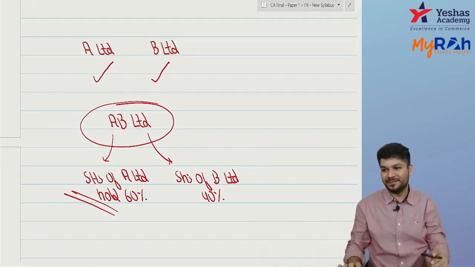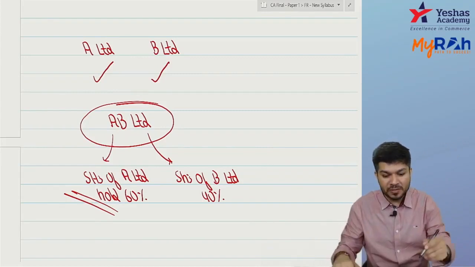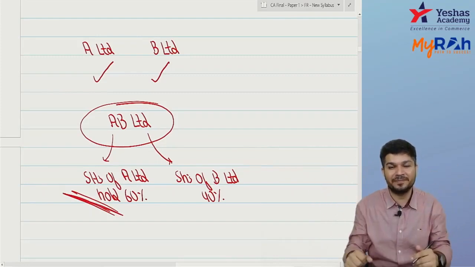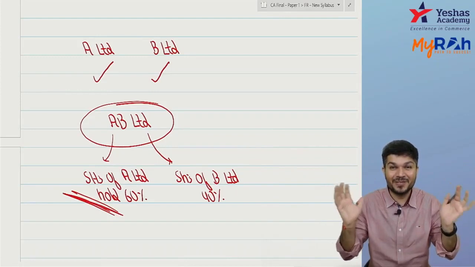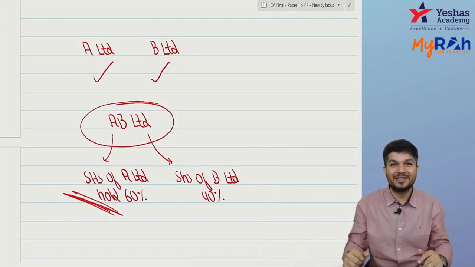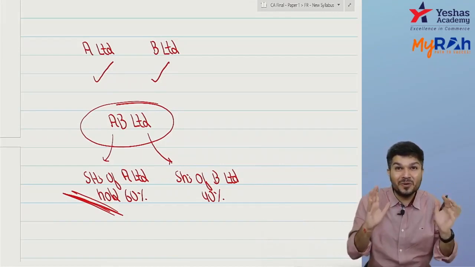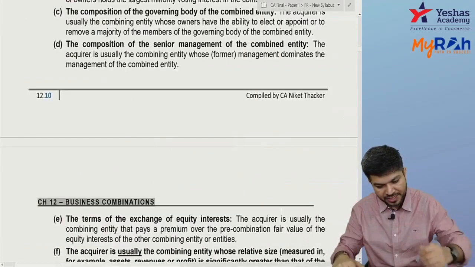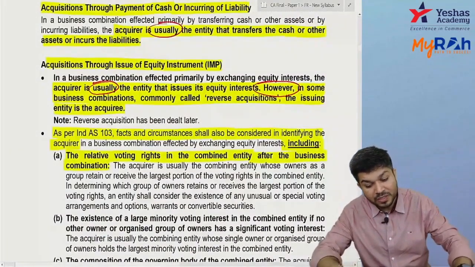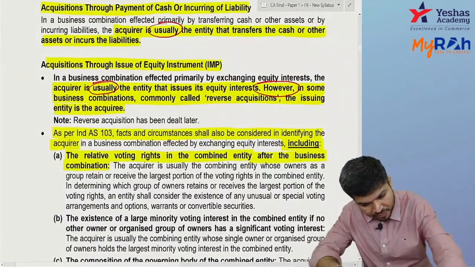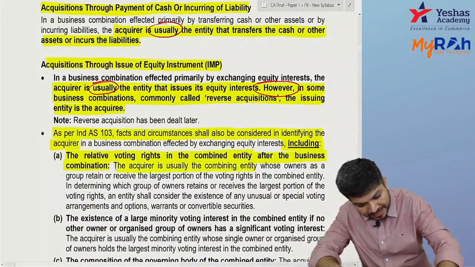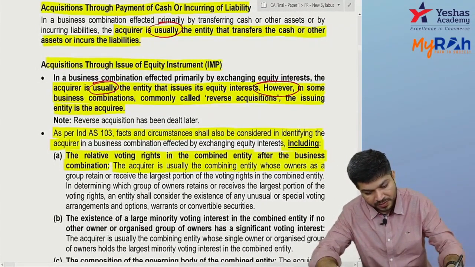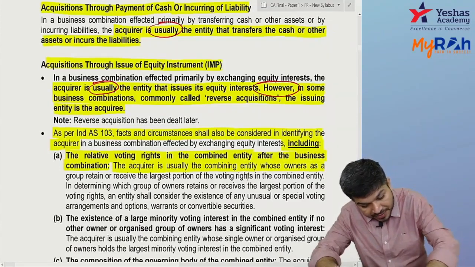Did you got it? So acquirer will not be AB because who has a control? A. So combined business is now controlled by shareholders of A. So indirectly, shareholders of A are controlling a combined business. So shareholders of A got a control over B. So A Limited got control over B. So check out the relative voting right in a combined entity. So acquirer is usually the combining entity whose owners as a group retain or receive the largest portion of voting right.